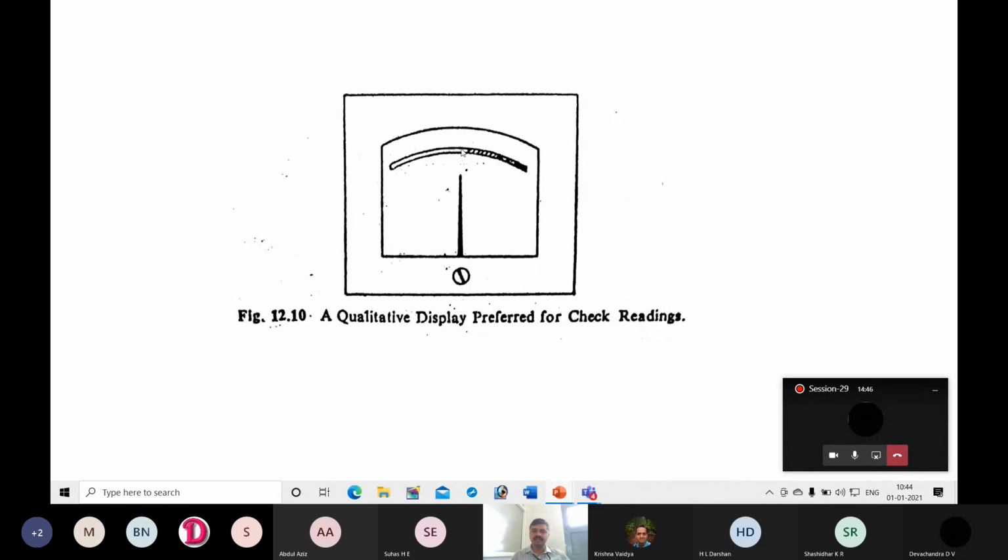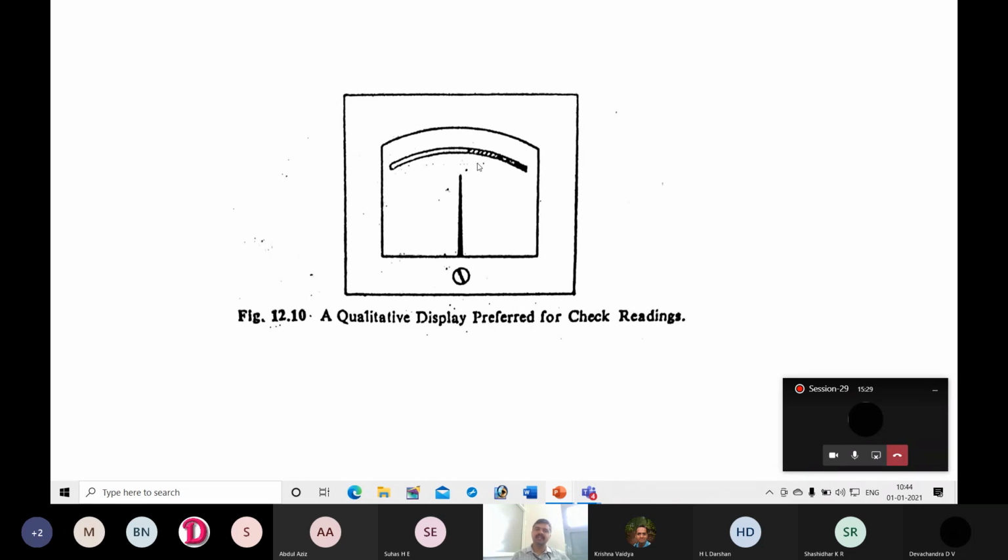Here you can see that from year to year it will indicate a particular status. It may be acceptable, and from year to year it may be a not acceptable value of a particular parameter. So we want to know whether the instrument is working within the acceptable range or out of the acceptable range. You want to know only that. Like if you are not worried about marks, whether pass or fail is sufficient. That is qualitative information, pass or fail. You don't want the exact marks scored by a student. Like that, in some cases for measuring parameters also.